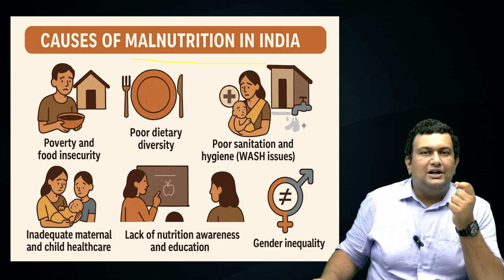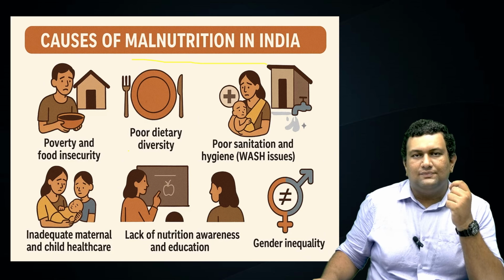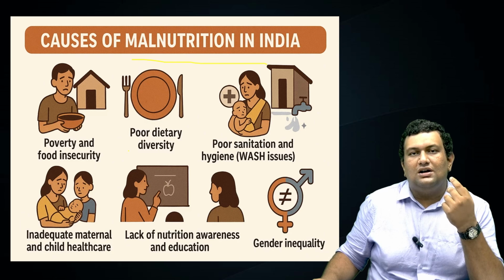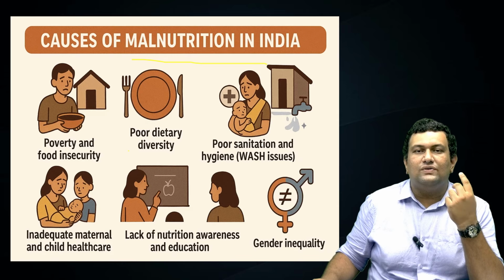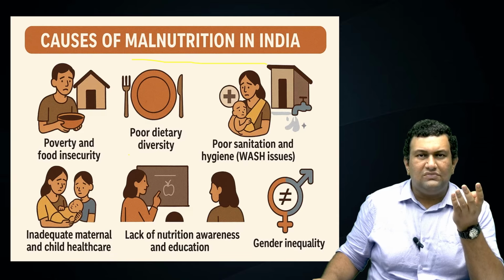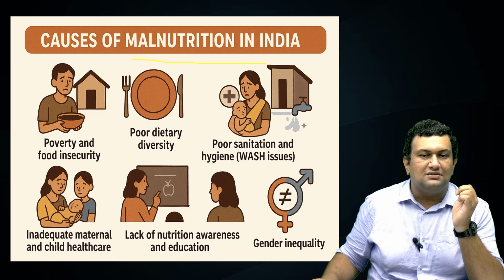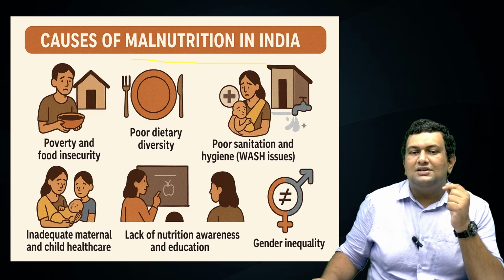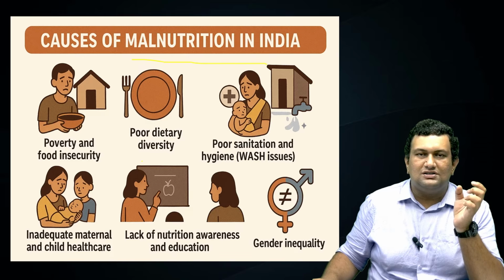Next is poor dietary diversity. For many people in India, the major food grains are wheat and rice. We don't focus much on protein, vitamins and minerals, that is, on intake of fruits and vegetables, etc. Third is poor sanitation and hygiene, that is WASH issues: water, sanitation and hygiene.